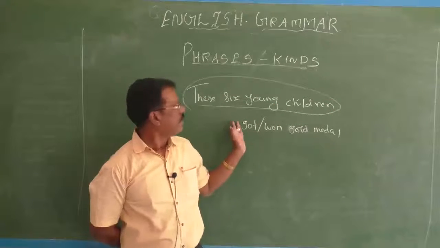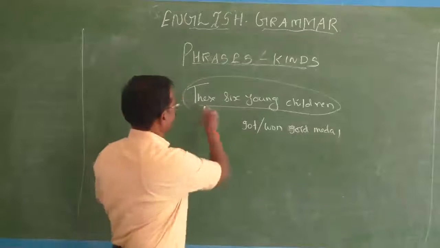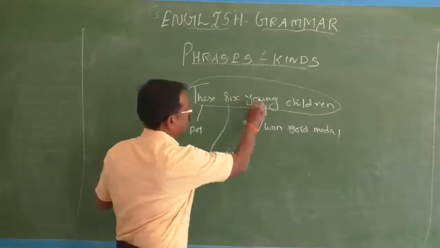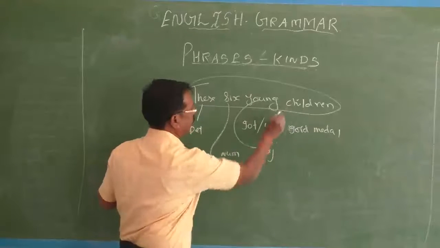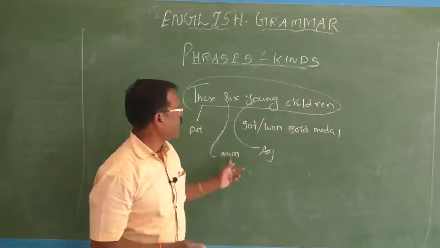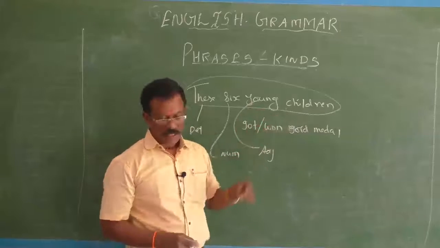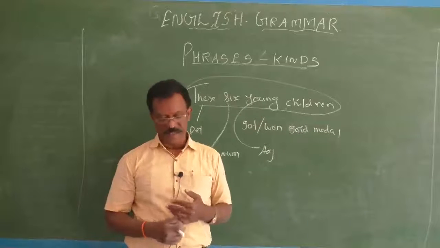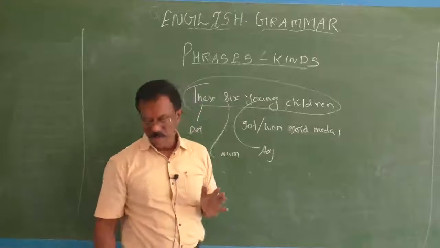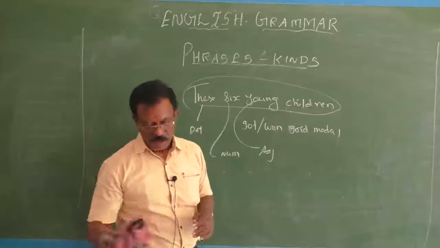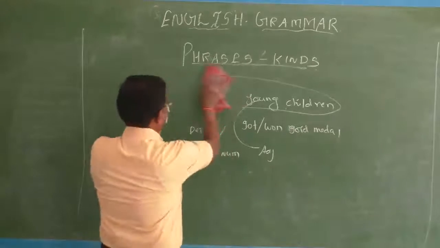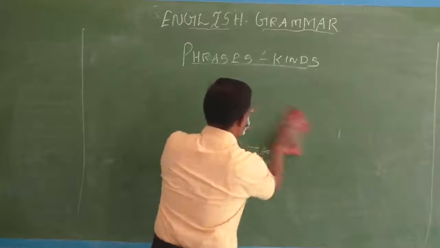So this is the determiner, this is the number, this is the adjective, and children is the head word. So in this noun phrase, we have a determiner, a number, and an adjective. They are all called pre-modifiers because they are used before the noun. Sometimes you may have post-modifiers also in a sentence. How can you have such types of sentences? Let me give you one or two examples.